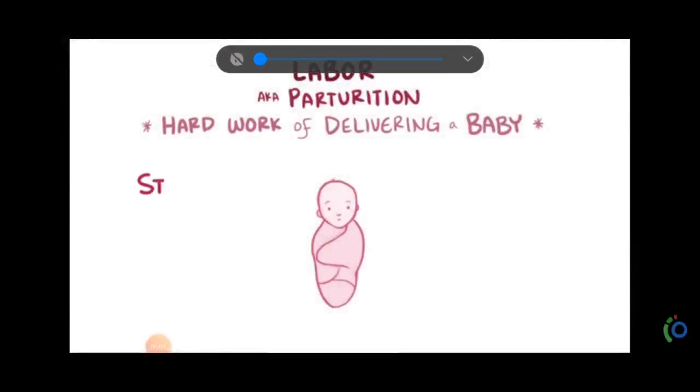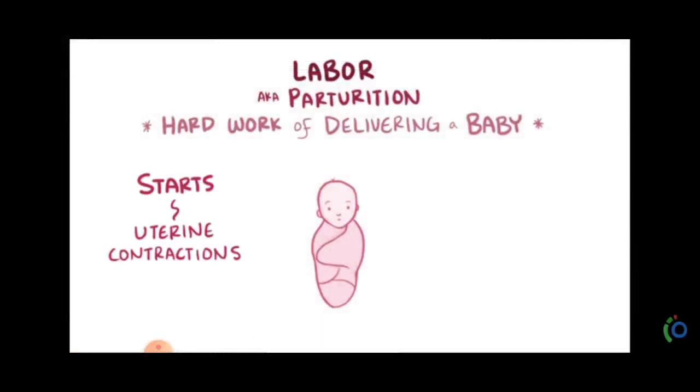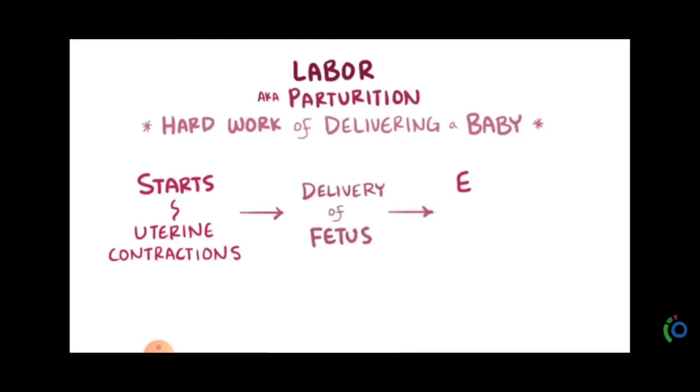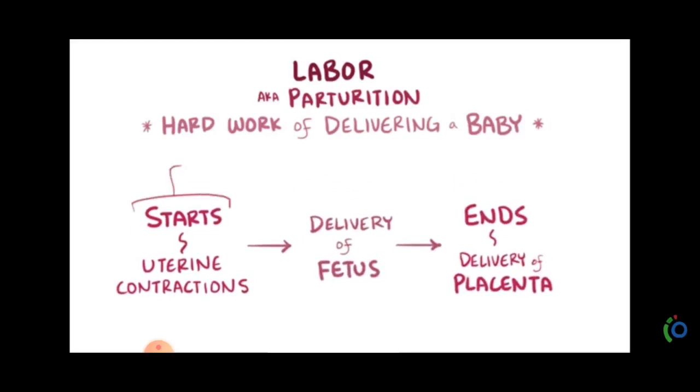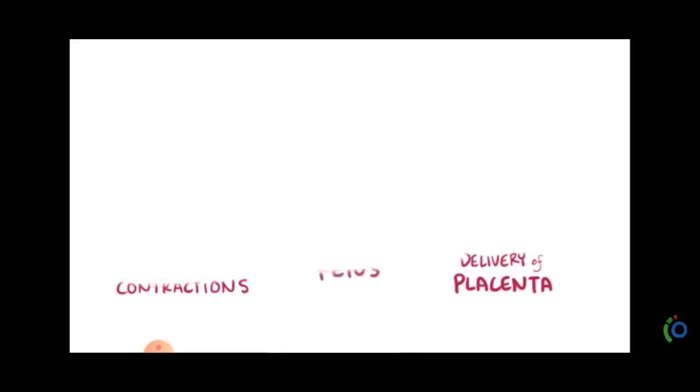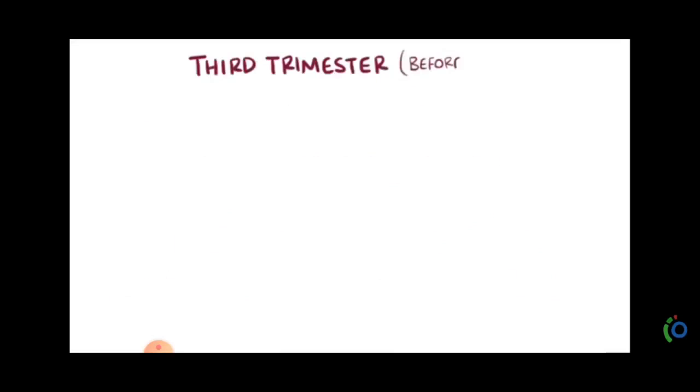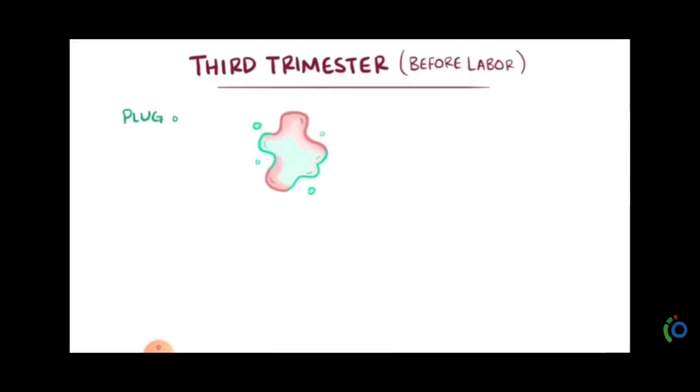Labor and parturition. Hard work of delivering a baby is called as labor. It starts with the uterine contraction, delivery of the fetus, and ends with delivery of placenta. The uterine contraction starts when the baby is full term, that is from 37 to 42 weeks. In the third trimester before labor, the plug of mucus along with blood will be coming out.